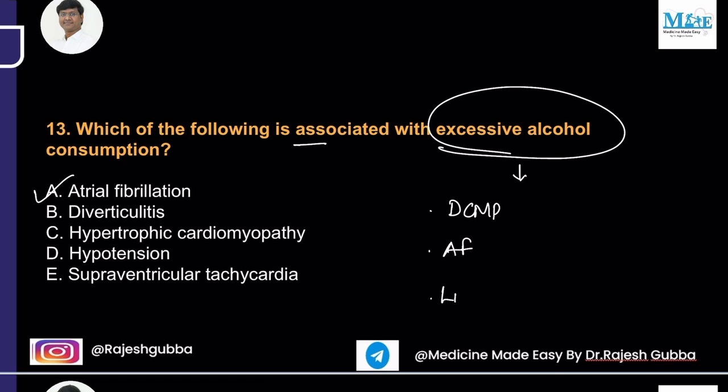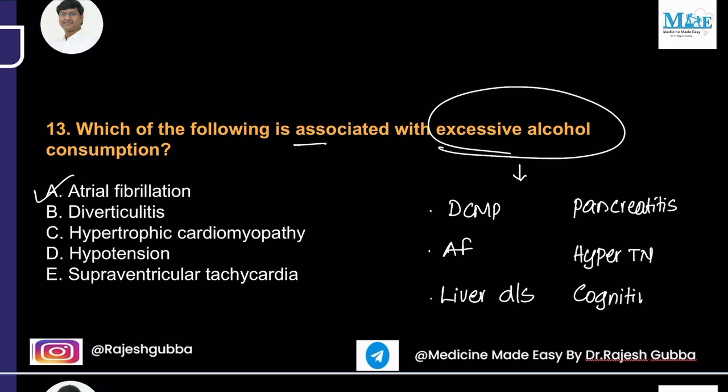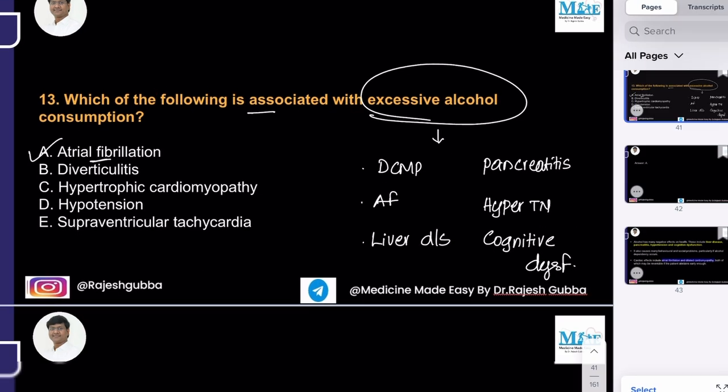And not only that, excessive alcohol can also cause liver disease in the individual. Then it can also cause pancreatitis. Alcohol can also cause hypertension, and it can also cause cognitive dysfunction. So these are the adverse effects associated with alcohol. So atrial fibrillation is the one which can be associated with excessive consumption of alcohol. Next question.